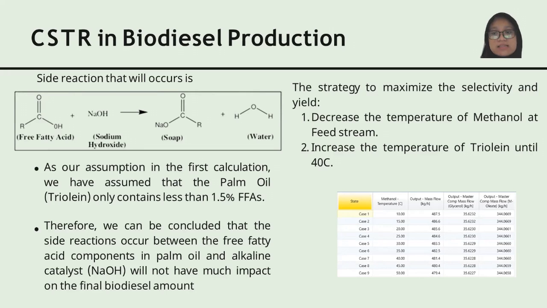And the last is the strategies. The first is to decrease the temperature of methanol and add the feed stream, and also increase the temperature of triolein until 40 degrees Celsius. And this is the result from Aspen HYSYS to prove the strategies.